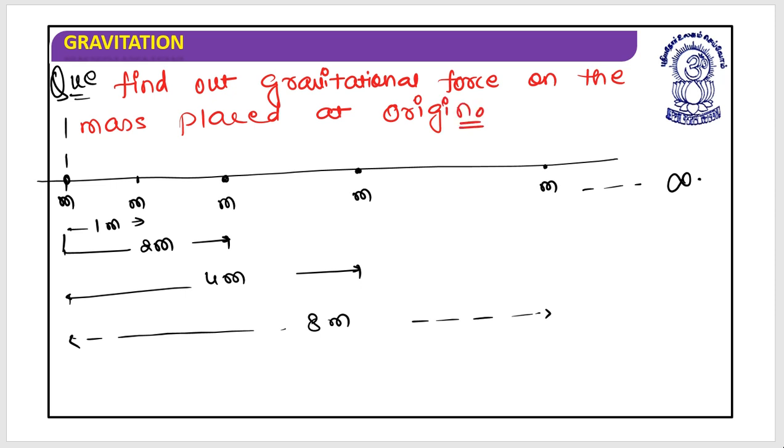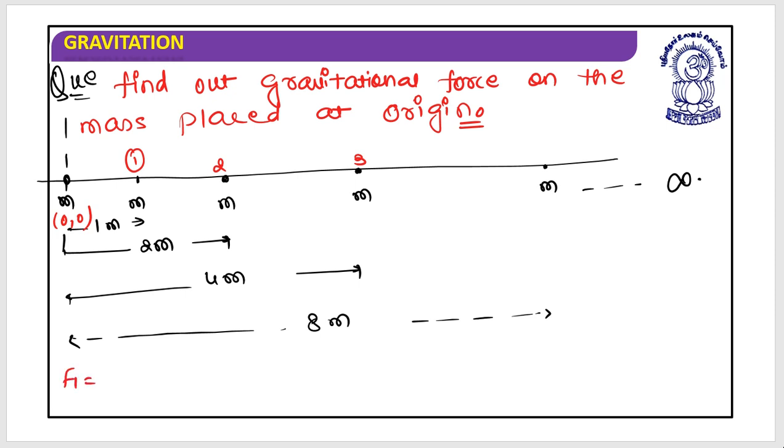You need to find out the gravitational force on the mass that is placed at the origin. This is the origin 0, 0. So what you need to do is just try to calculate the force due to every mass, and we will look at what could be done. So let's call this the first, this the second, this the third, and so on.